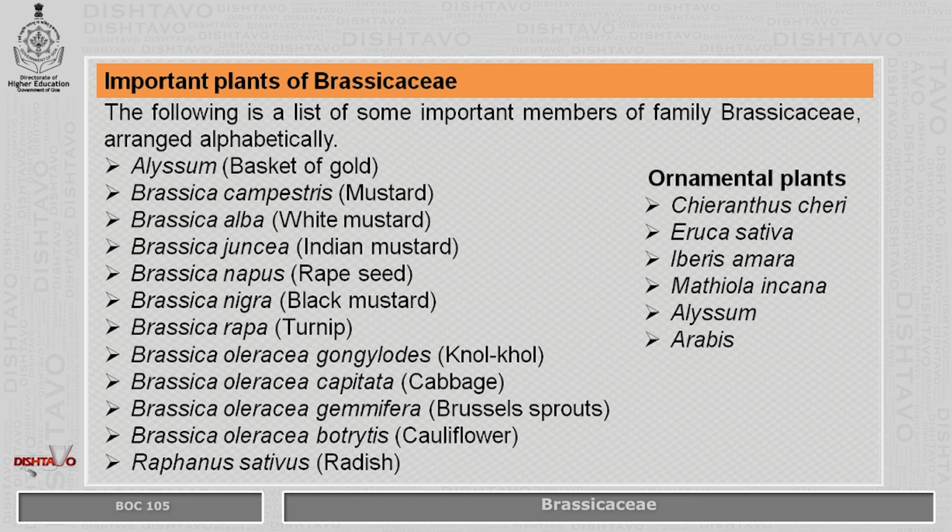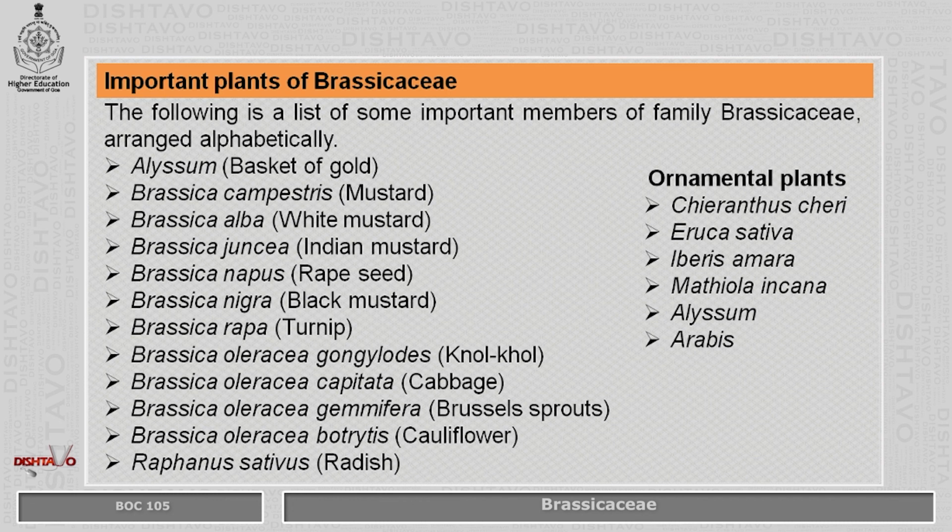Cultivar capitata is cabbage. Cultivar gemmifera is Brussels sprouts. Cultivar botrytis is cauliflower, whose flowers are used. So, an amazing diversity of cultivars in the single species Brassica oleracea.